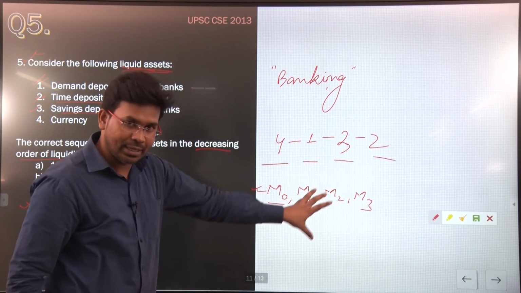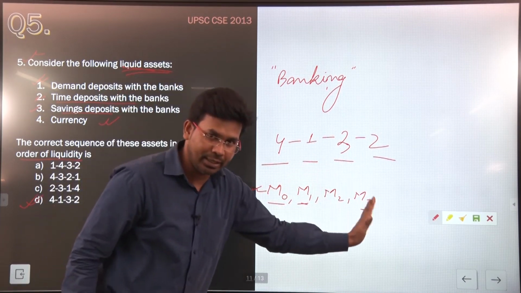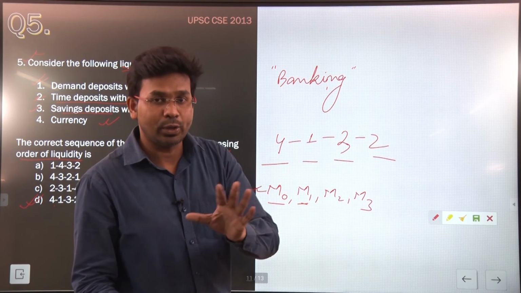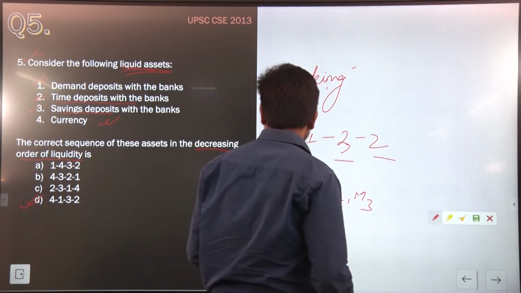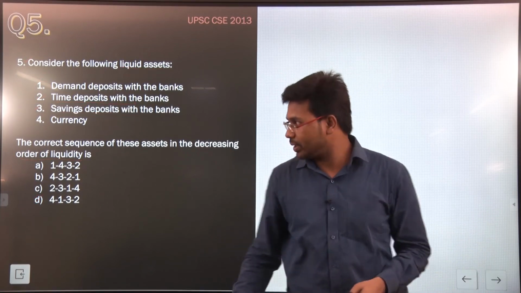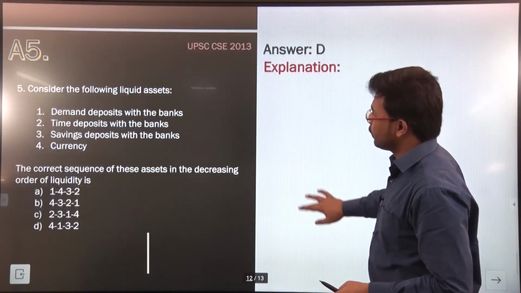Once you read this chapter in the NCERT book of 12th standard, you will be able to answer this question easily. So with this, we have finished discussing all the questions for the day.